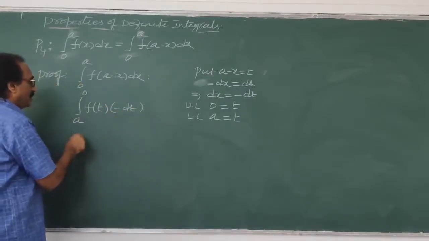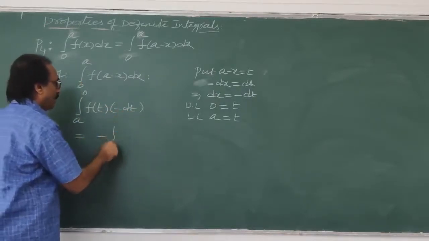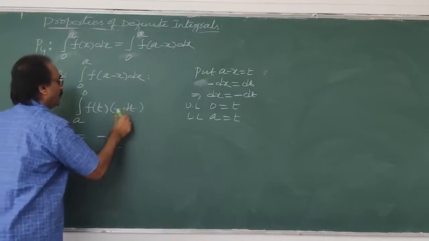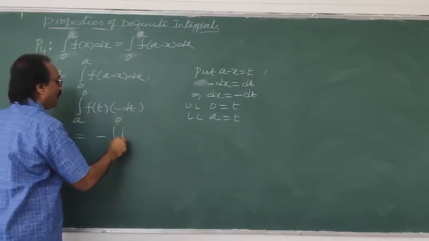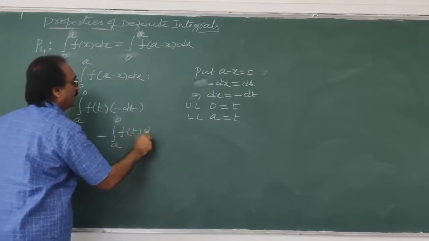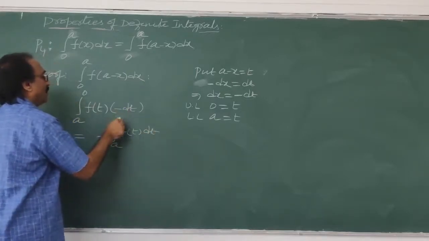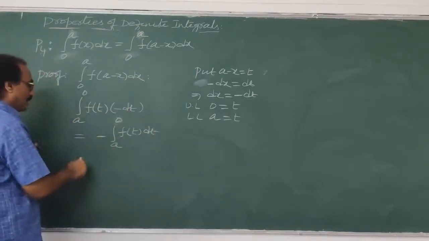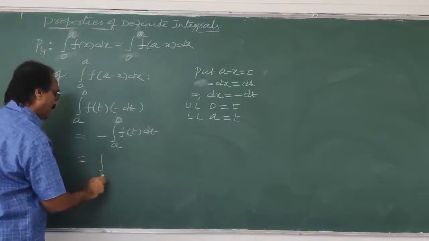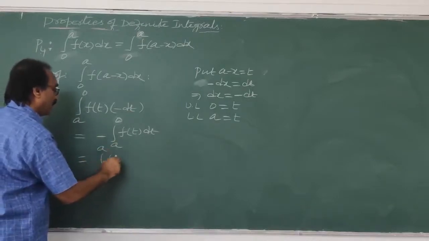Again the same thing: bring the minus outside. Integral a to 0 f of t dt. Because we brought the minus outside.